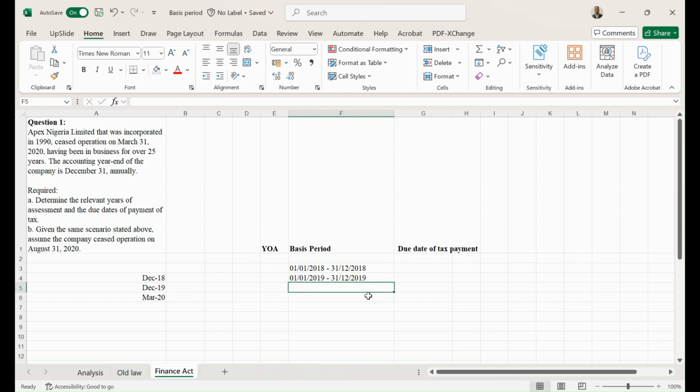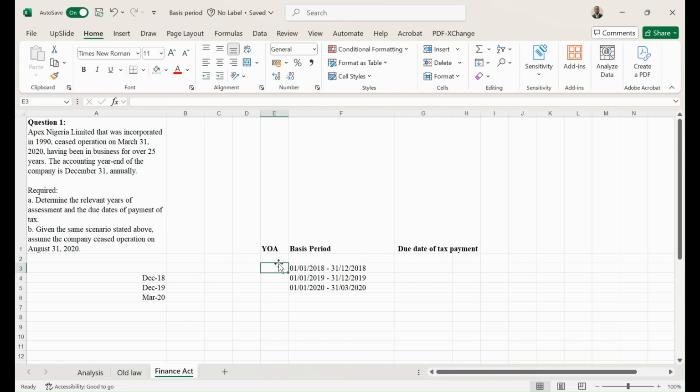Then the next business period is going to be 1st of January 2020 to, I don't have it up to December, but I have it up to 31st March 2020. Okay, these are the business periods. So before this last business period, the year of assessment for the periods would have been determined on a preceding year basis.